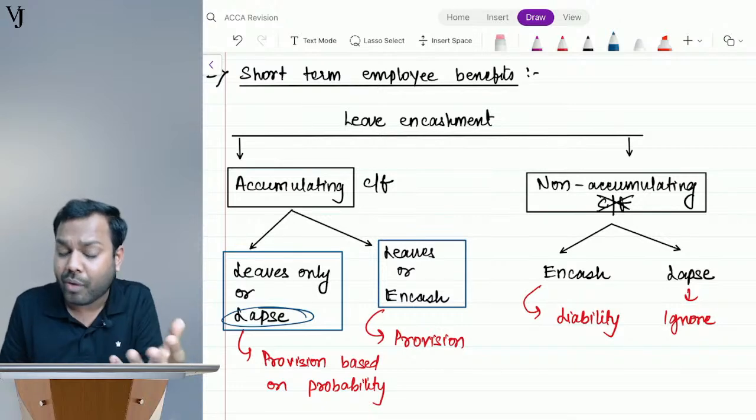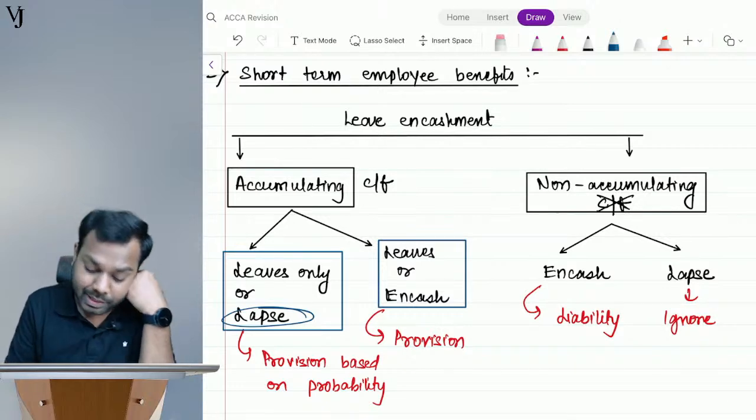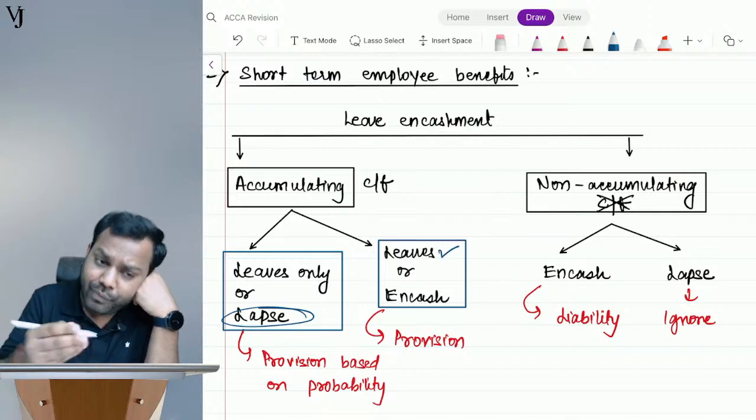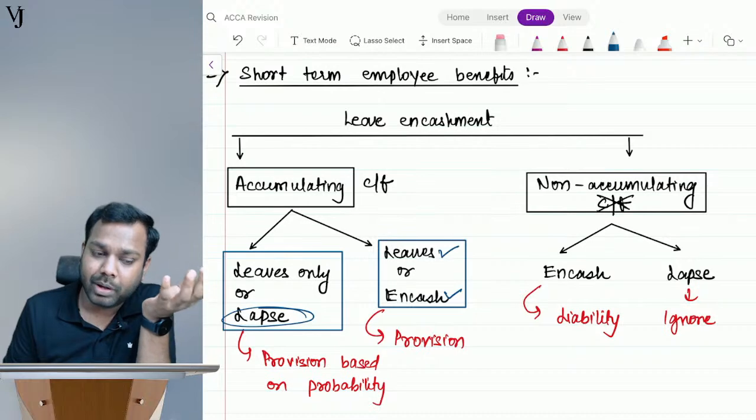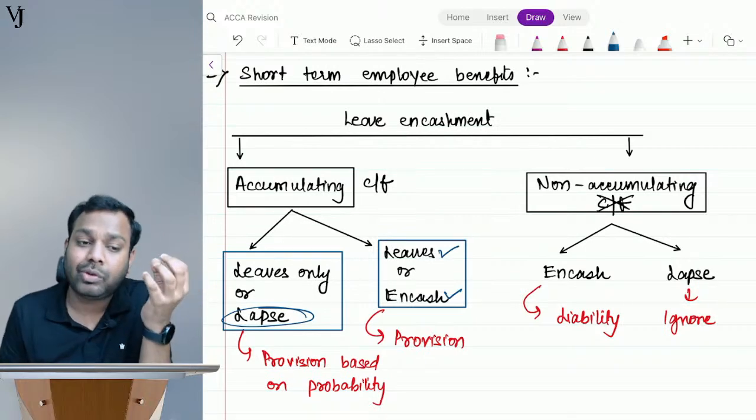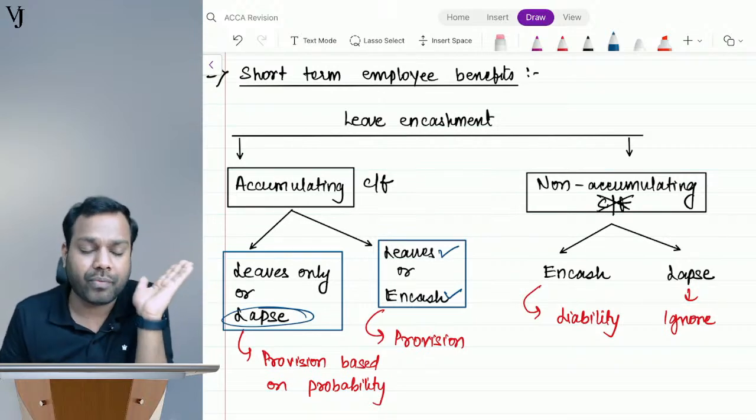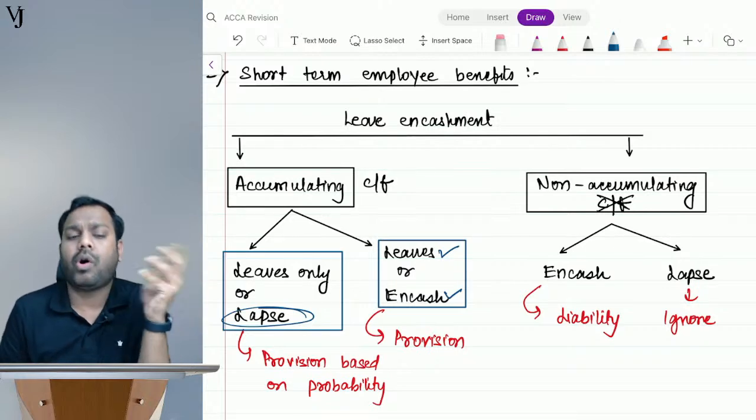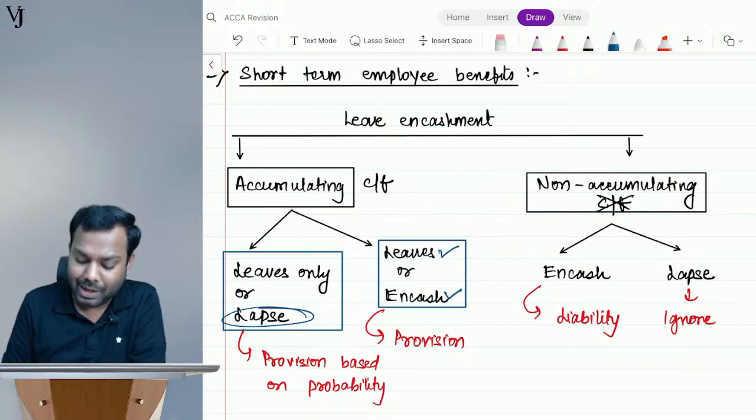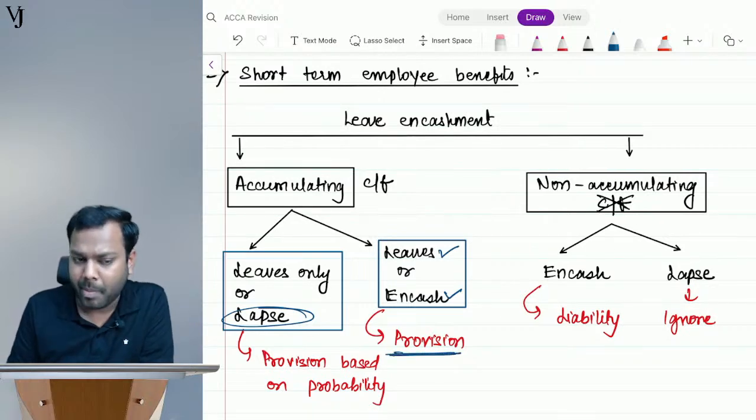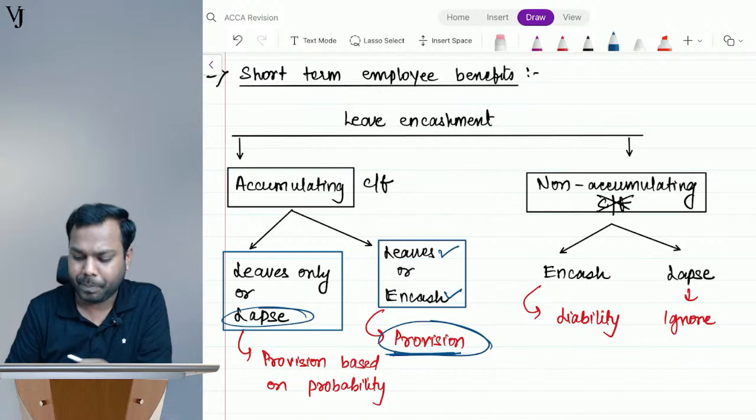Why? Because either the employees will take leaves, or if not, they will encash. So in any manner, the entity has to pay for it. It's certain. Either leaves, or if not leaves, then pay for it. So in this case, I will not estimate a probability, rather I will create a provision fully.